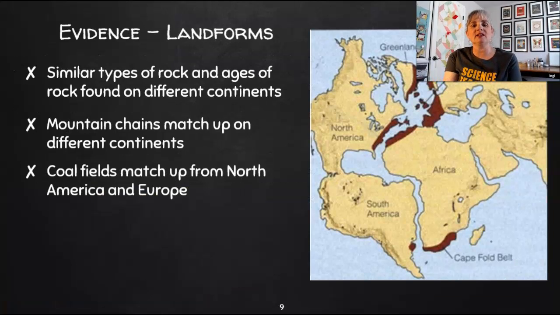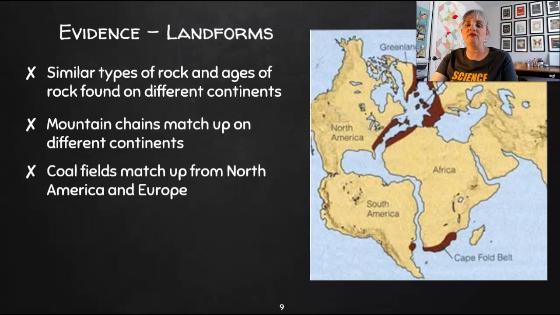The final piece of evidence was that he, and other scientists, found similar types and ages of rock on different continents: mountain chains that matched up, coal fields in North America that matched up with European ones, and maybe rivers that matched up from one continent to another, that might have been a giant river when the continents were touching.